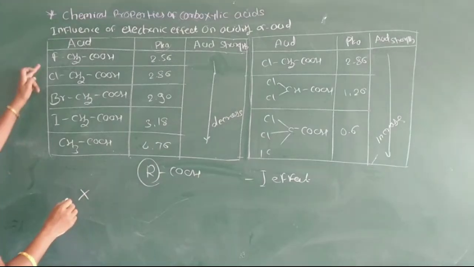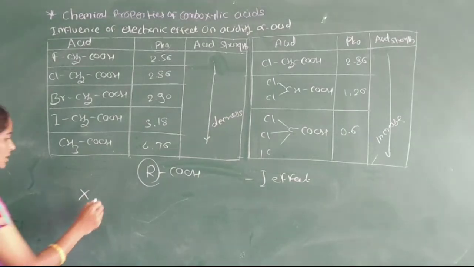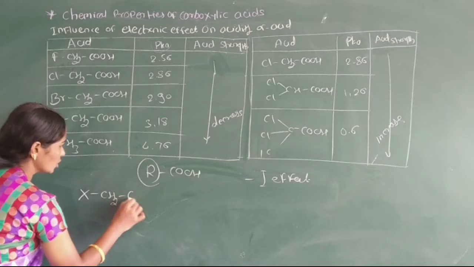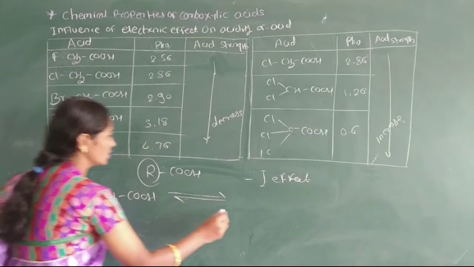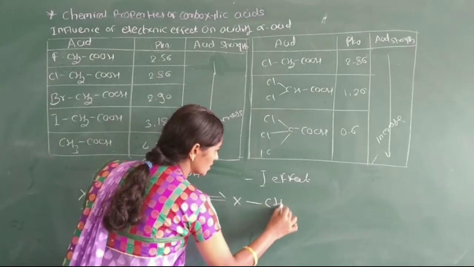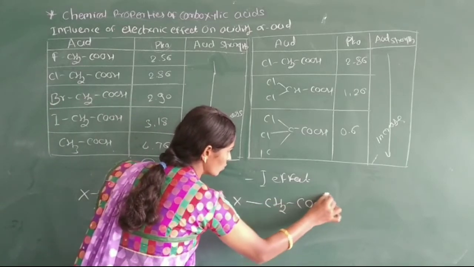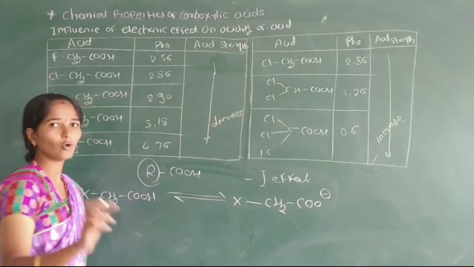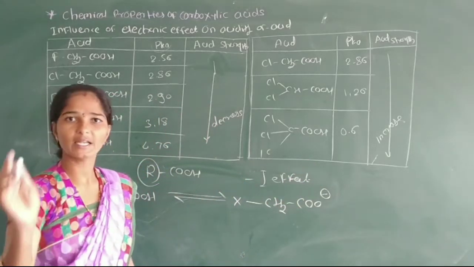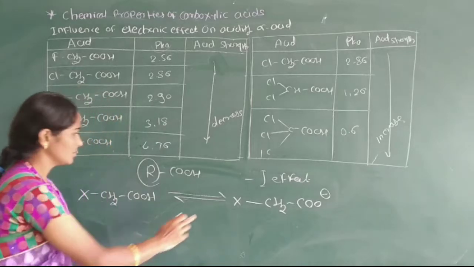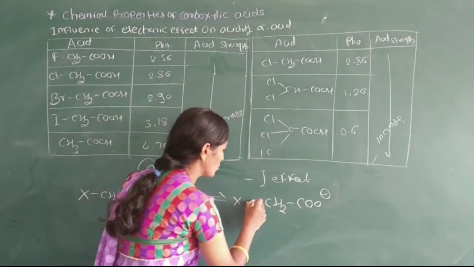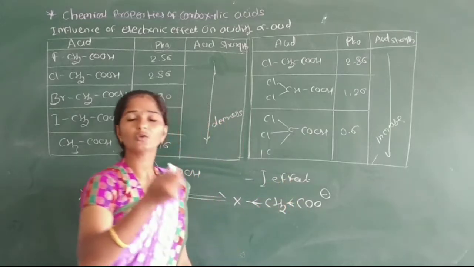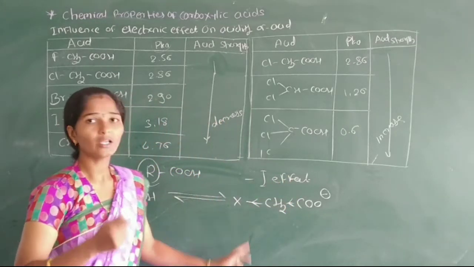Suppose X is fluorine, chlorine, bromine or iodine. Then this CH2COOH, after dissociation, forms CH2COO minus, that is, the haloacetic acid ion. And this halogen is an electron withdrawing group, that means this halogen pulls electrons toward itself.